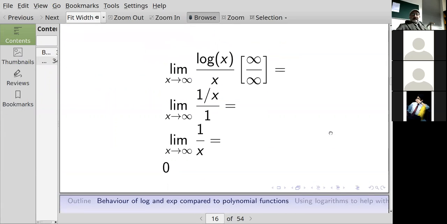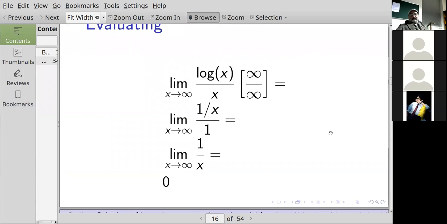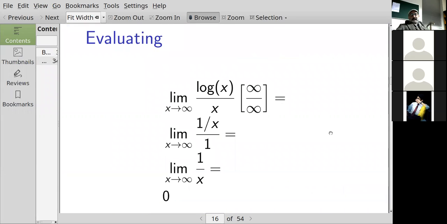All right. So if we use L'Hopital's rule, Sir? Yes. How is the log of infinity equal to infinity? It's not equal to infinity. I'm saying this as L'Hopital's rule can be used when substitution would either give you 0 over 0 or infinity over infinity.